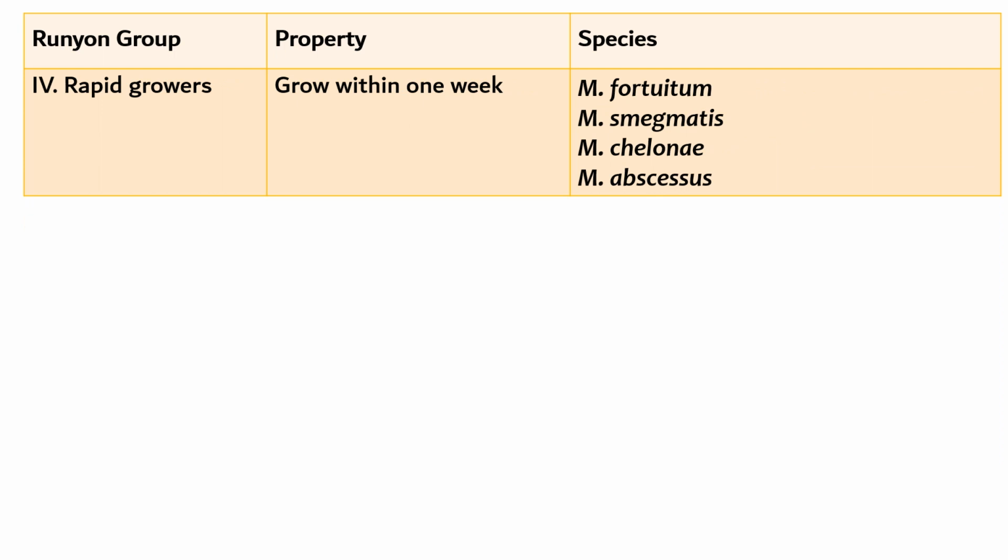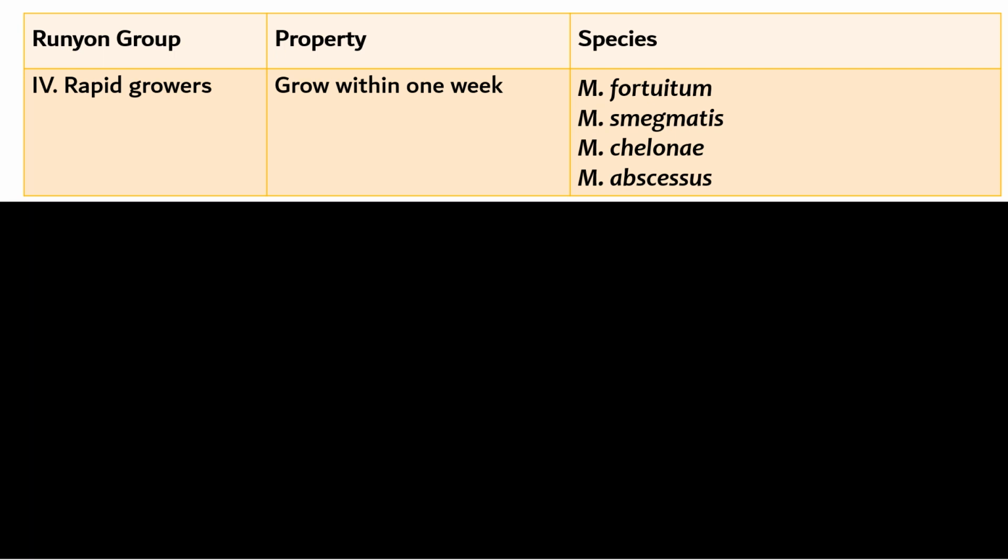The fourth group, rapid growers. We know that they grow within a short span of time, that is within 1 week. The first organism, Mycobacterium fortuitum, is implicated in injection abscesses and catheter related infections. The second organism, Mycobacterium smegmatis, is a normal commensal in urine. The third organism, Mycobacterium chelonae, is also implicated in injection abscesses and catheter related infections. The fourth organism, Mycobacterium abscessus, is implicated in causing pulmonary infections.